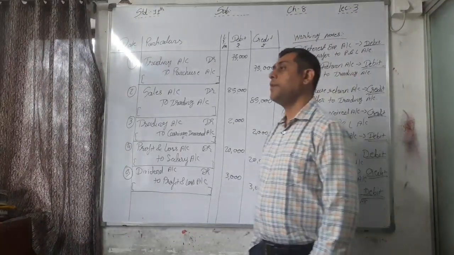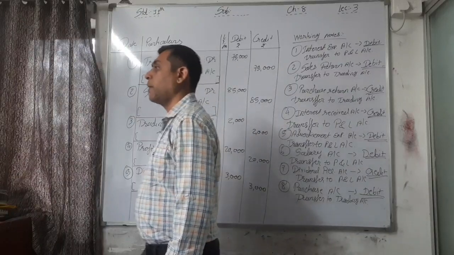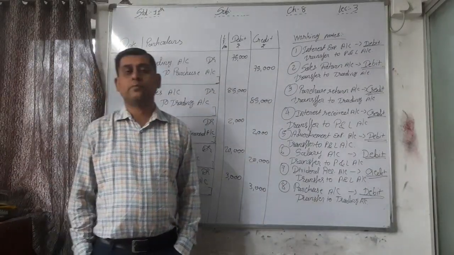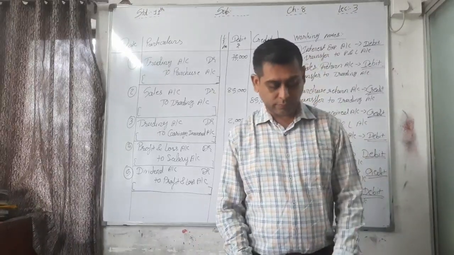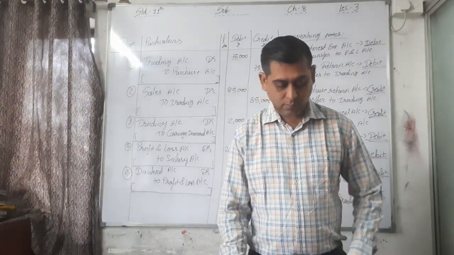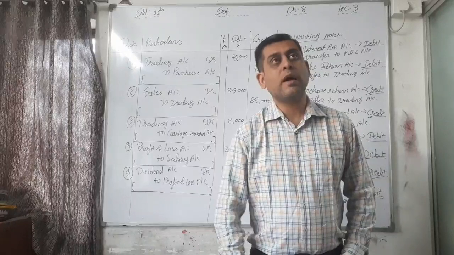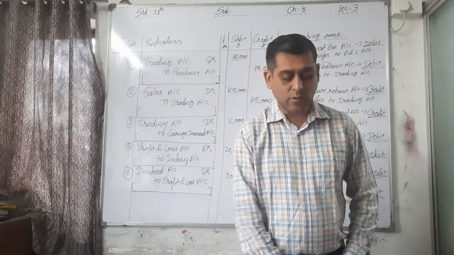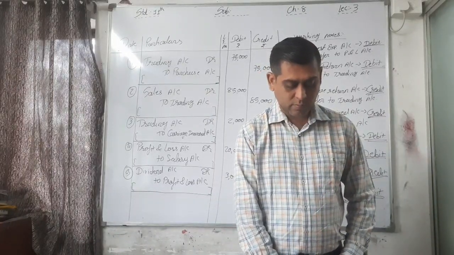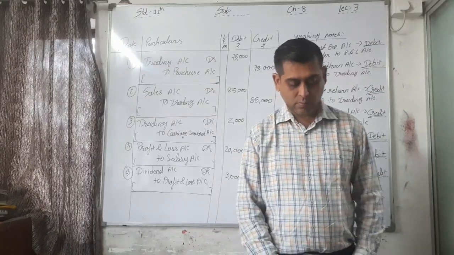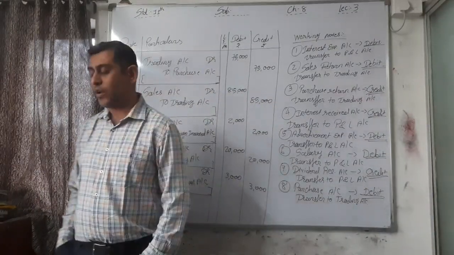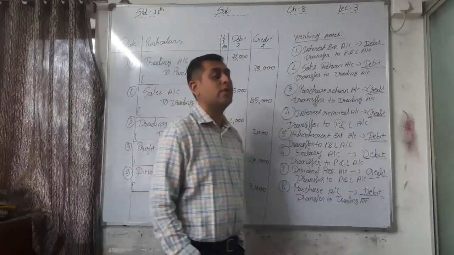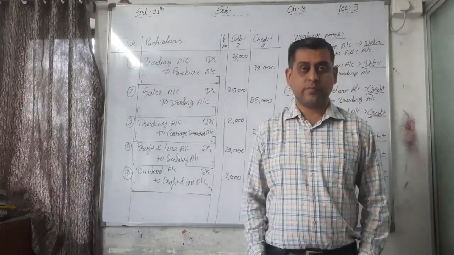Narration: being purchase account closed by rupees 5,000 and transferred to trading account.